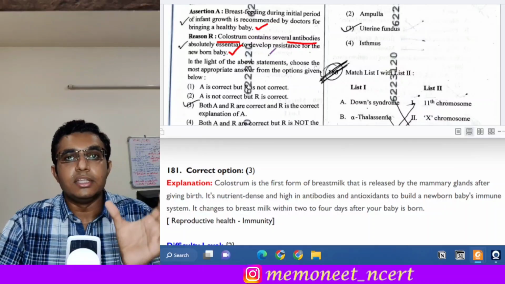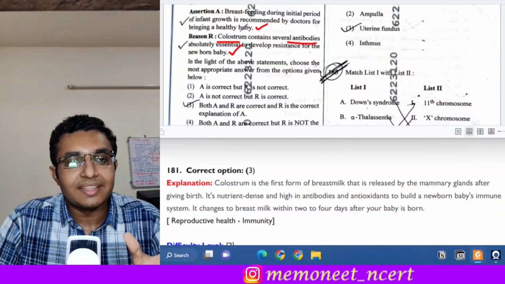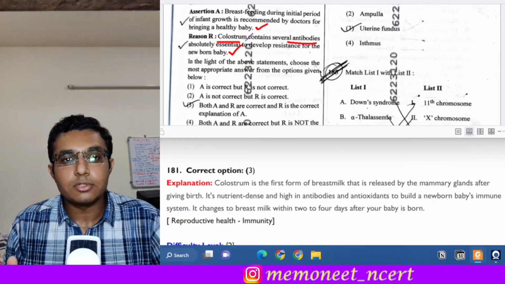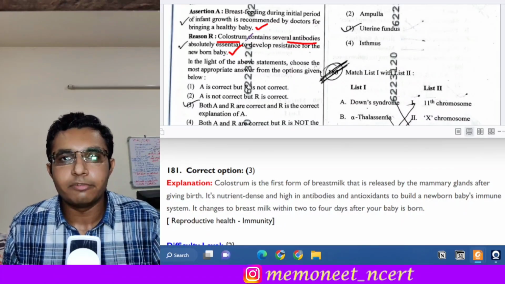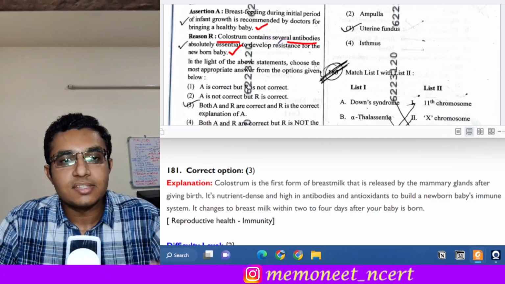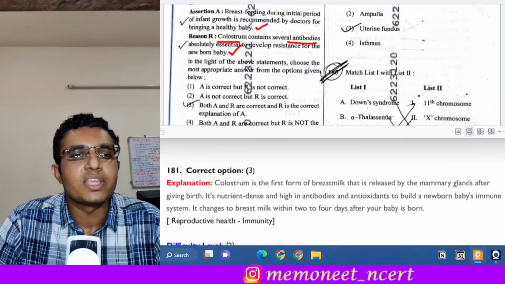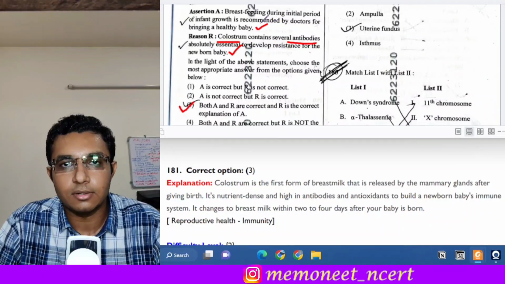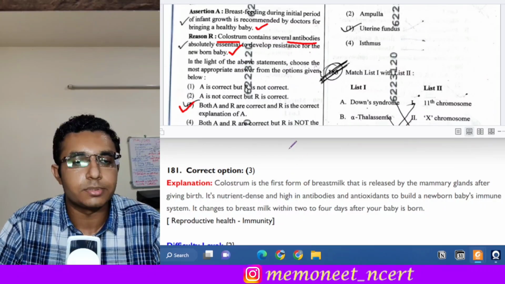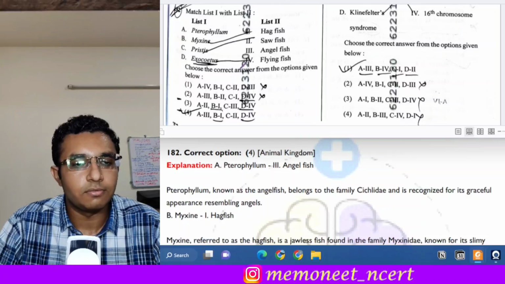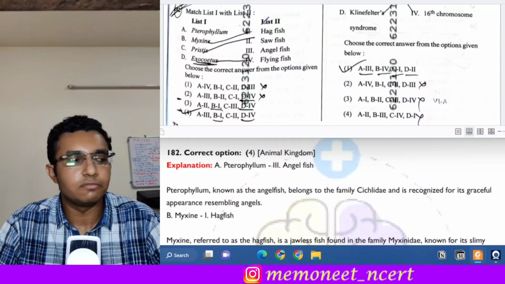Why? Because the yellow fluid which is obtained in the initial days of breastfeeding is called colostrum, and that colostrum is absolutely rich in antibodies. What type of antibodies? The IgA antibodies, and it provides resistance to the newborn baby. So here the assertion is correct, and the reason is the correct explanation of the assertion. So the answer will be option 3. The next question is question 182. It is also a match the following question. There are different types of fishes given, and we have to match them with their common names.